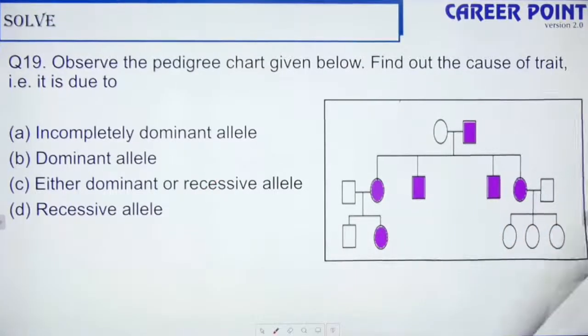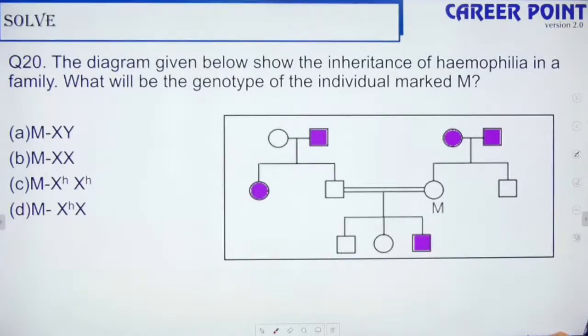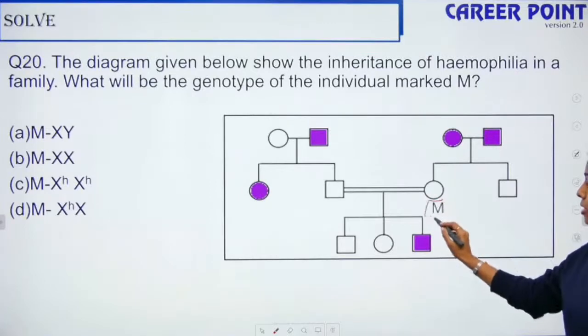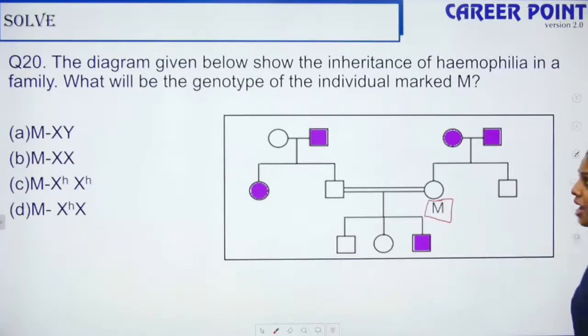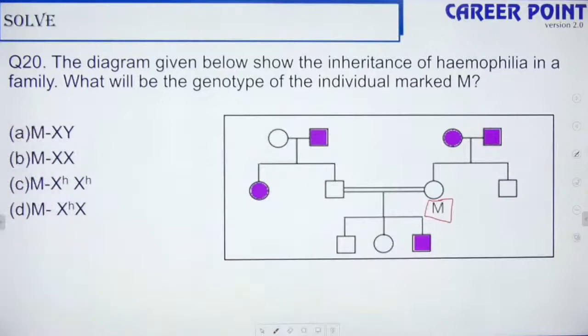Okay. Yes. Question number 20. So the diagram given below shows the inheritance of hemophilia in a family. What will be the genotype of the individual marked M? So this is the M person. Yes, I want his genotype. Question number 20. Yes, these questions are really interesting. I enjoyed solving them.